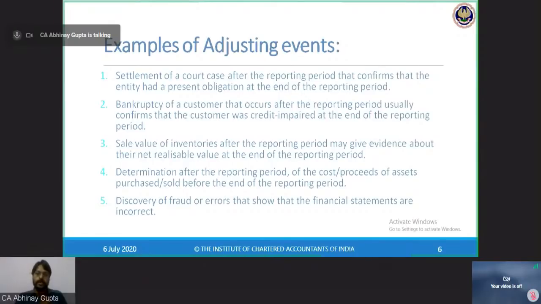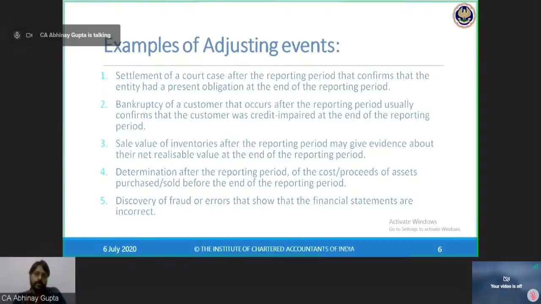But after April, suddenly the customer's business got so severely impacted that now he is not in a position to pay. Then this will be a non-adjusting event, because as at 31st March, the customer was sound. There were no evidences available, and there were only indications that Corona has come. But because of Corona, if the customer's business got severely impacted and now he is not able to pay, then this is a non-adjusting event because the event has occurred subsequently. The customer was not credit impaired by 31st March.